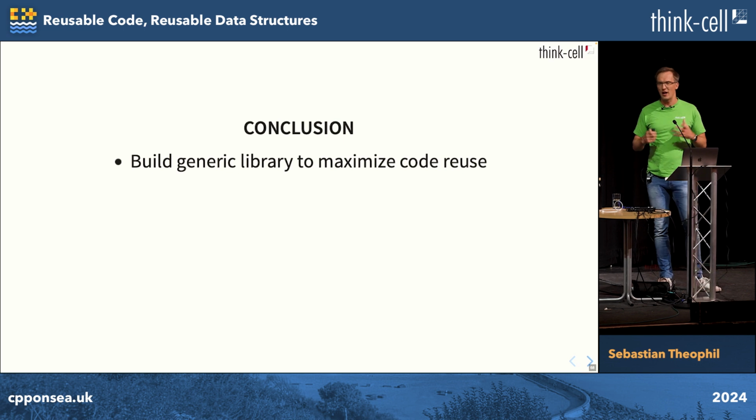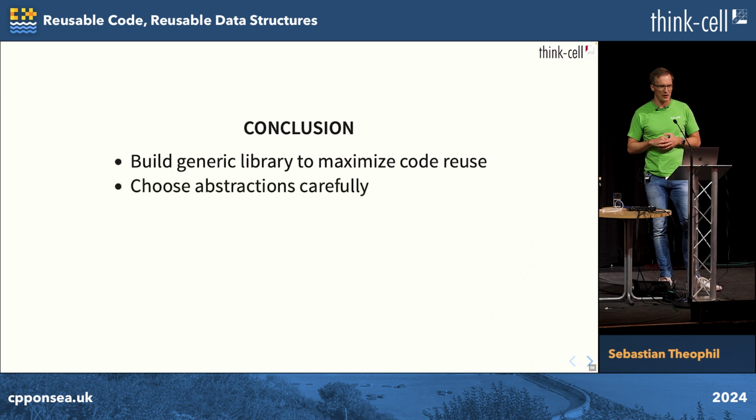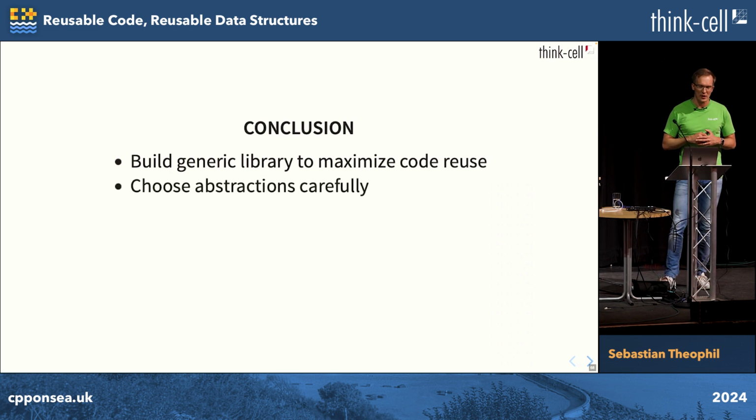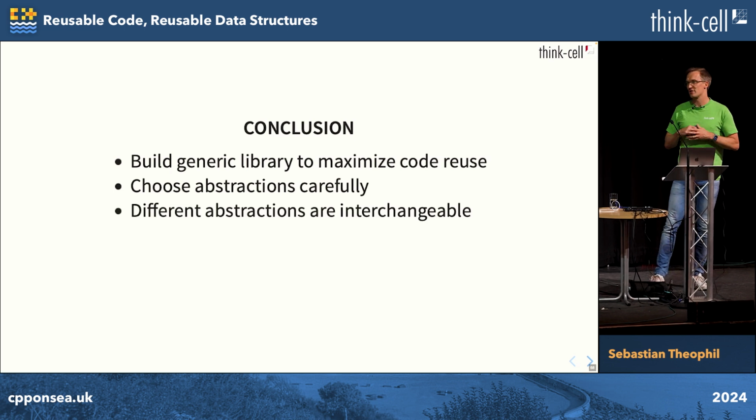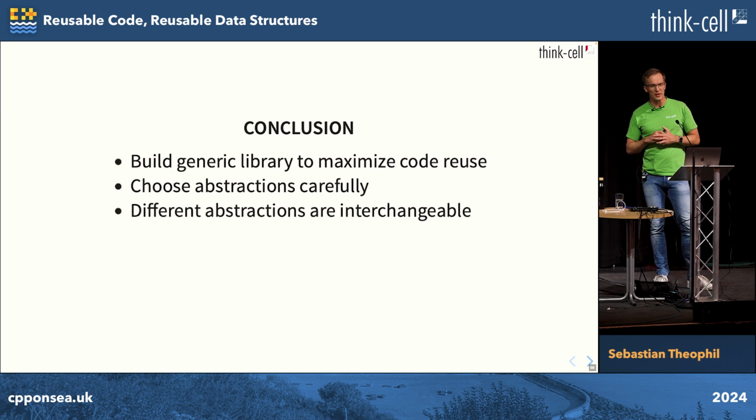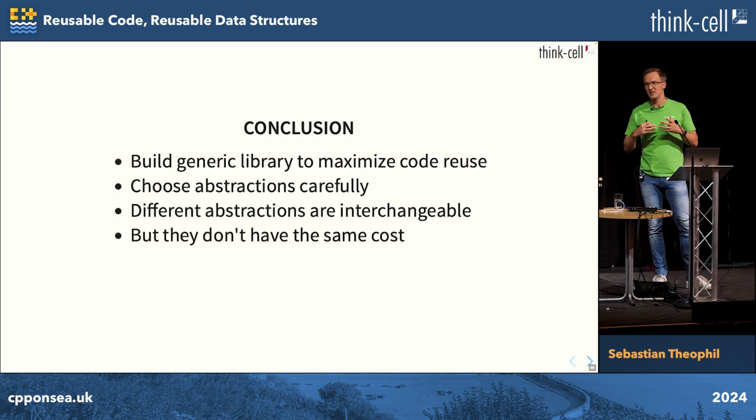Okay, so that concludes my talk. So we use generic libraries to maximize code reuse. And you should build your own generic library for each of your applications, probably. Abstractions, design abstractions, we have to choose carefully. And those different abstractions, and that's what my mistake examples try to show, are interchangeable, but they don't have the same costs.